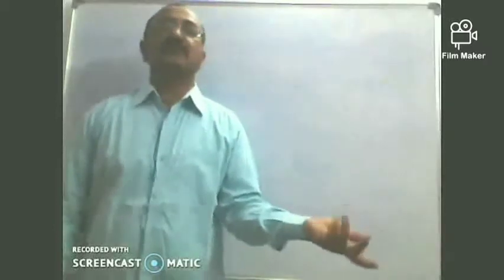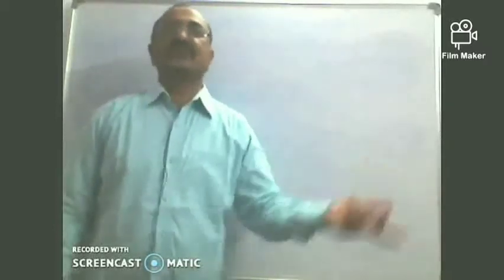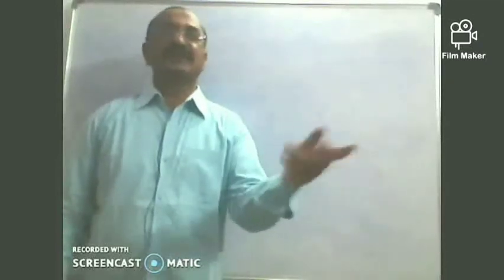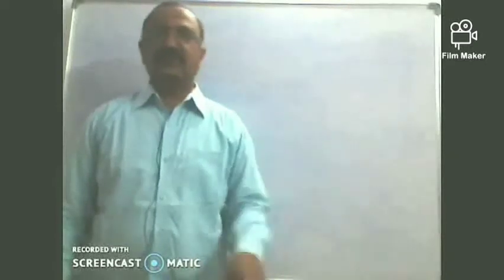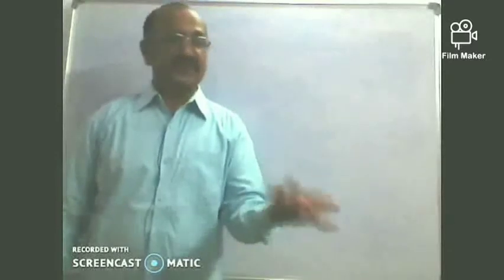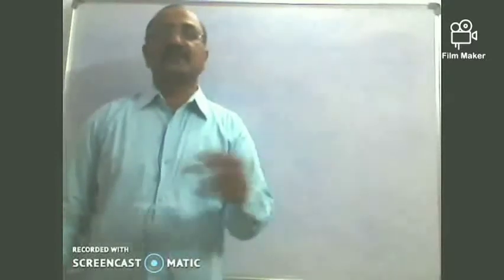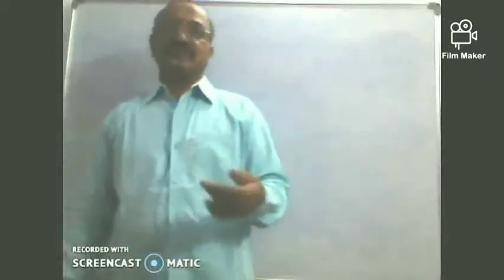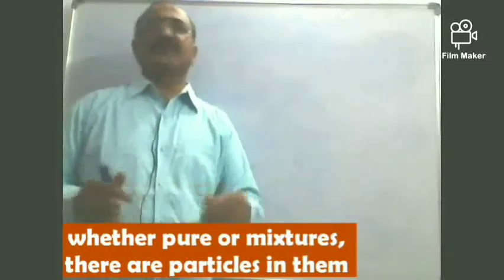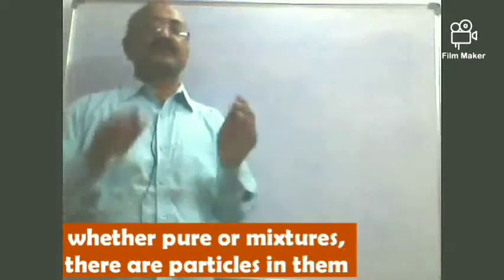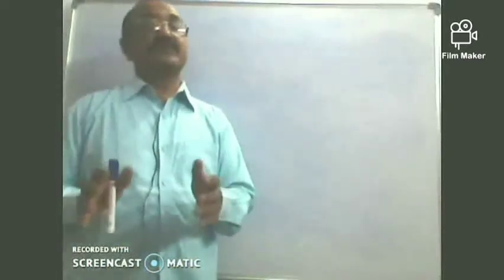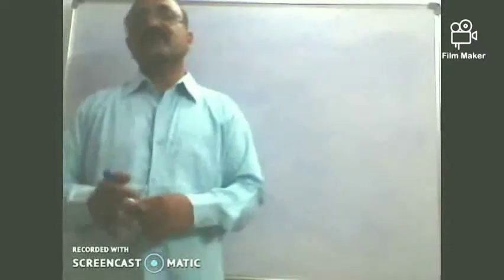Elements are naturally available or artificially made, as we have talked, metals, non-metals, and metalloids. The next one, the gaseous and the solid type of elements, we have discussed in chapter 2. We have also understood a little about elements combining to form what are called compounds. But overall, whether it is a pure substance or a mixture, they are all made up of very fine particles. So, children, what are these particles called?